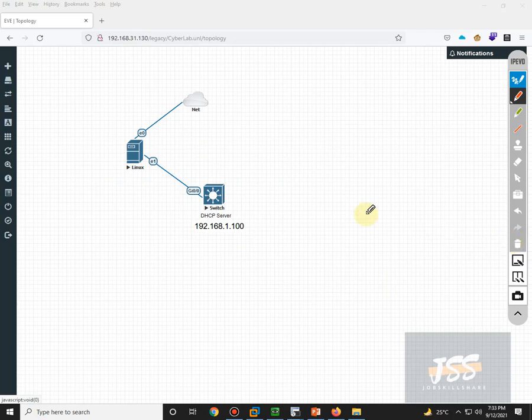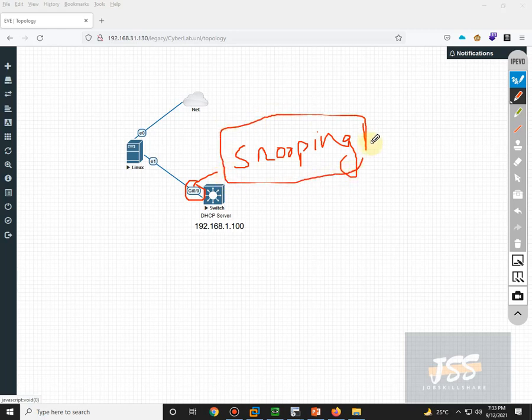So what is the mitigation? The mitigation is you are going to enable IP DHCP snooping on this port. So this is the remedy. And what DHCP snooping is, you can take it as an assignment, but basically it is the binding of this host with the MAC addresses. So this machine is already familiar with this. If this host is sending multiple requests, it will just ignore those requests. So you will enable the DHCP snooping.